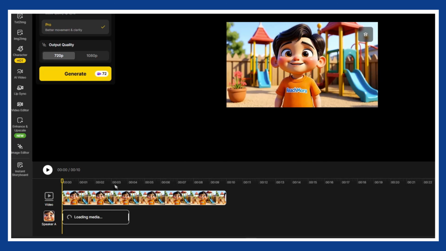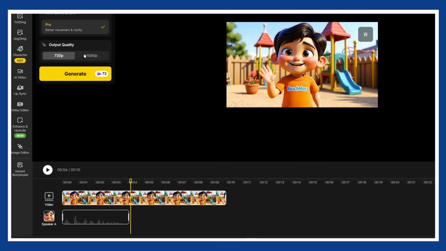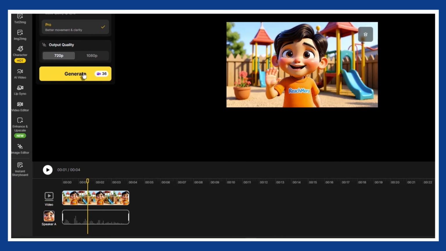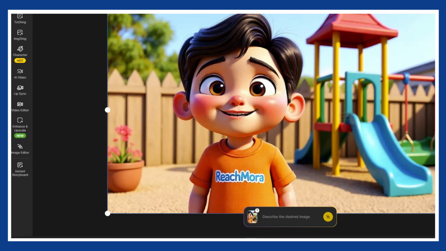After the audio is uploaded, you can fine-tune the result by adjusting the length of the video to match the audio. You can also choose the output quality depending on your needs. Once everything looks good and feels natural, click Generate and let Design handle the rest. In just a few moments, you will have a complete kids cartoon-style video with smooth lip sync.